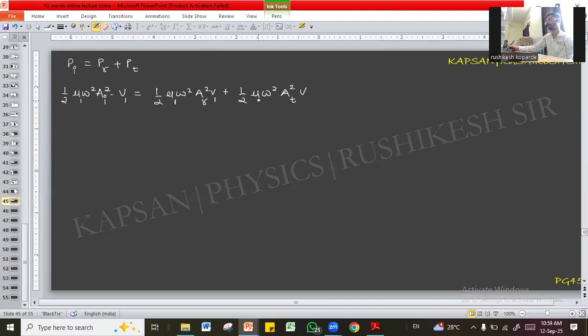Here AT. Medium changes. So V2. V is under root T by mu. Mu is T by V square. So T same. So mu2 is T by V2 square and this mu1 is T by V1 square.